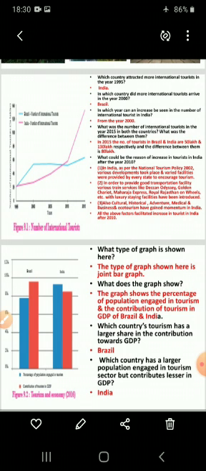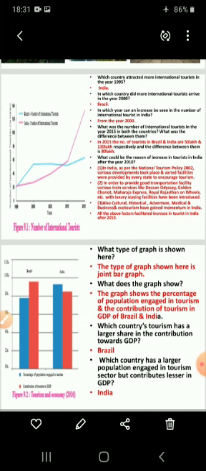Blue is for Brazil and pink for India. The first question we will see, which country attracted more international tourists in the year 1995? See children, here we will see both these two countries, Brazil and India. So if we observe this graph, we can see that India attracted more international tourists in the year 1995. Both India and Brazil attracted almost the same number of foreign tourists in the year 1995. Understood? But India attracted more international tourists in the year 1995.